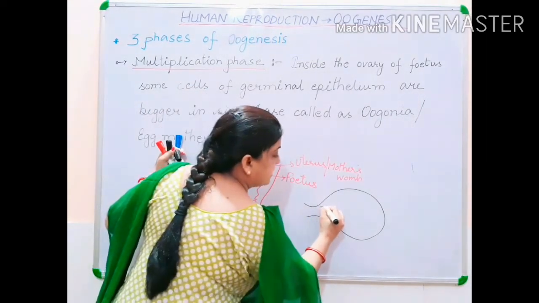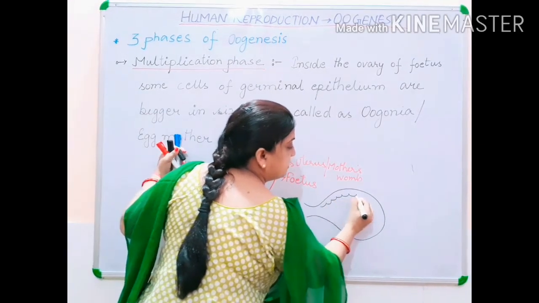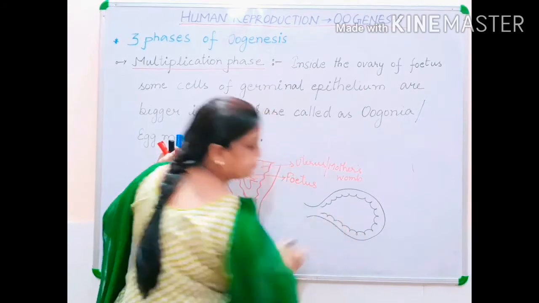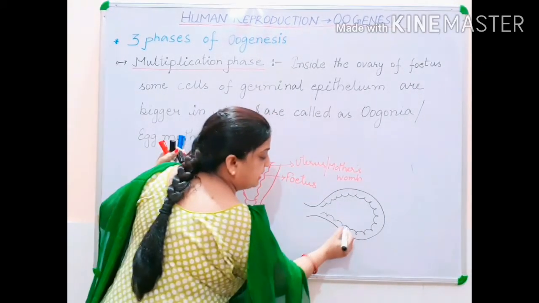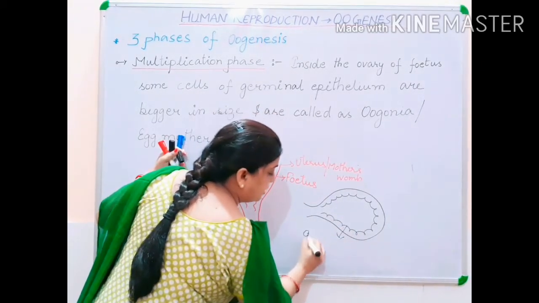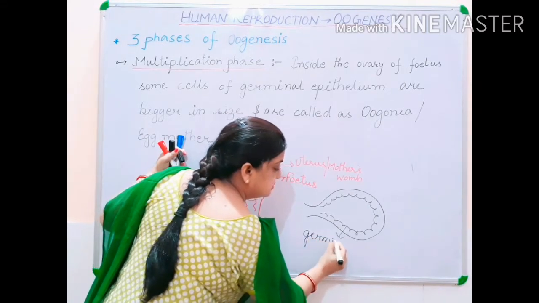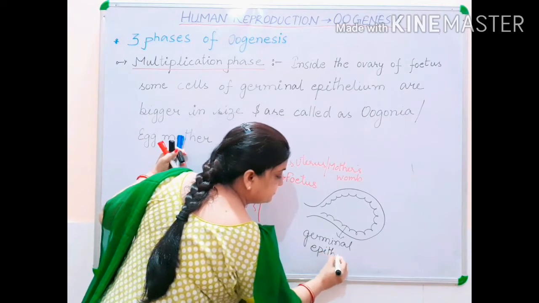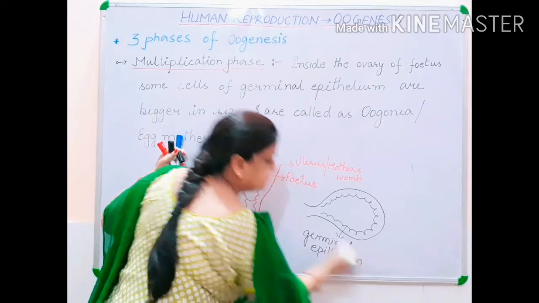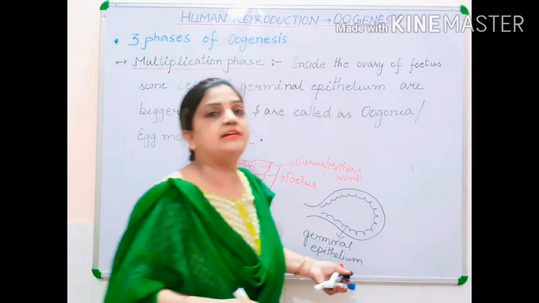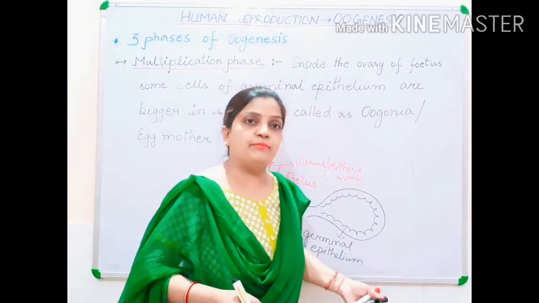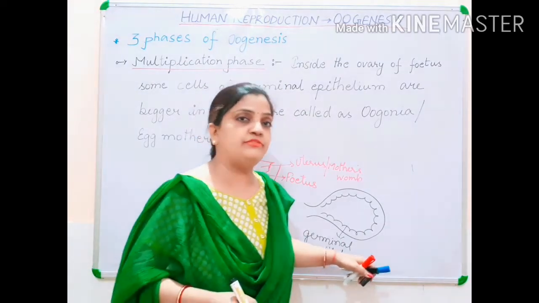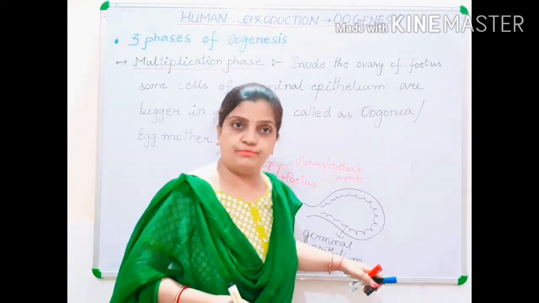Now here, this inner lining of the ovary is present, and this inner lining is made up of germinal epithelium. Why germinal? Because they are responsible for the formation of gametes. Now this germinal epithelium is only responsible for the formation of egg cell or ovum.